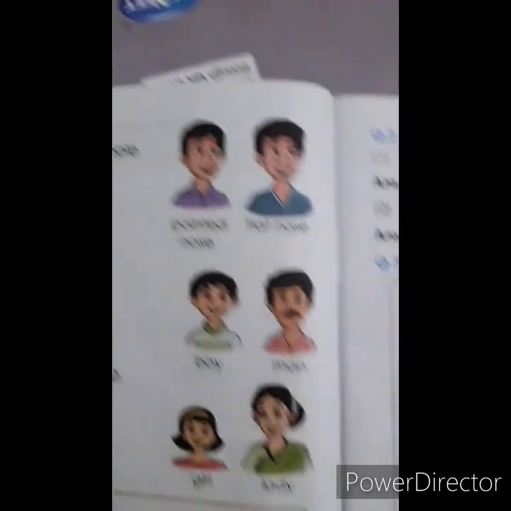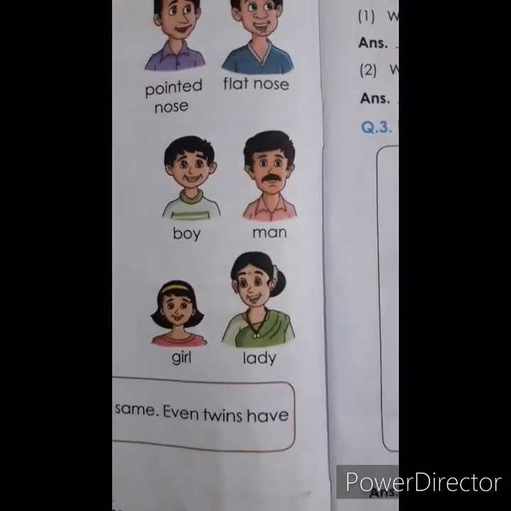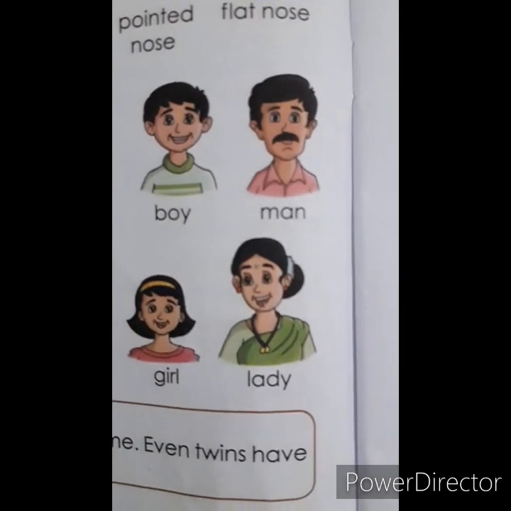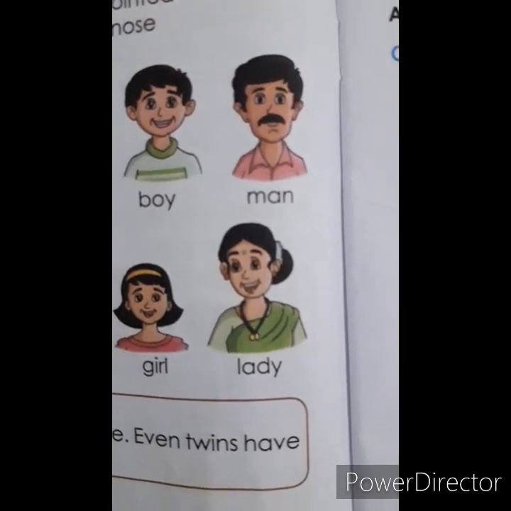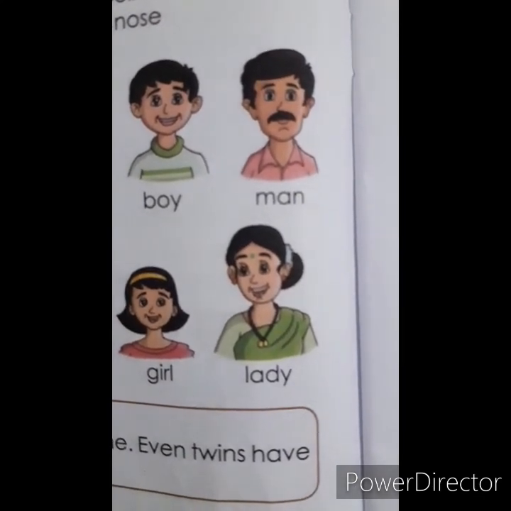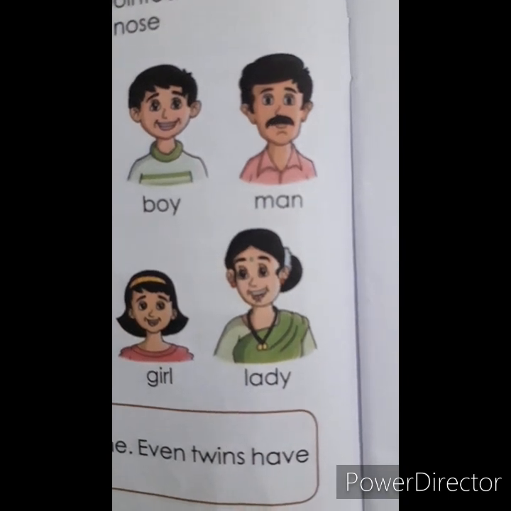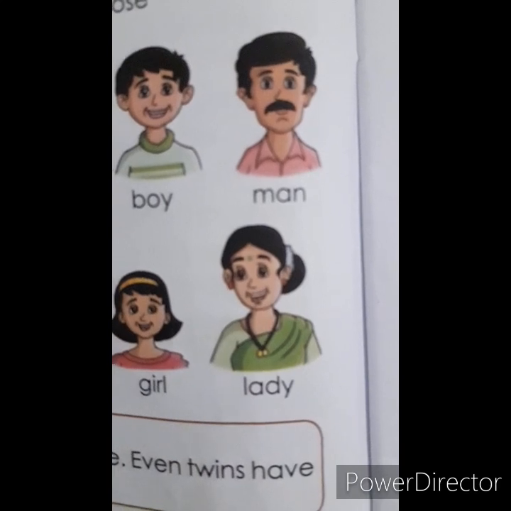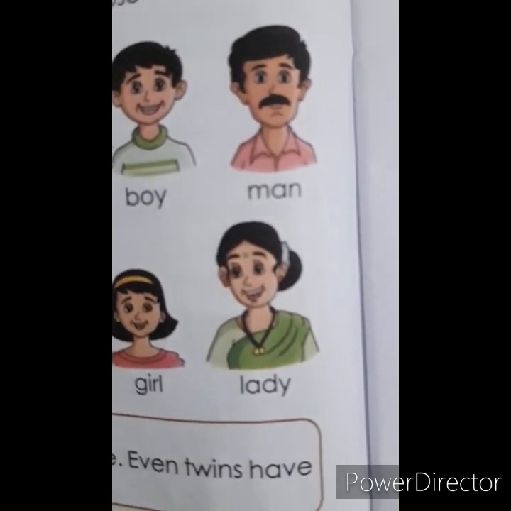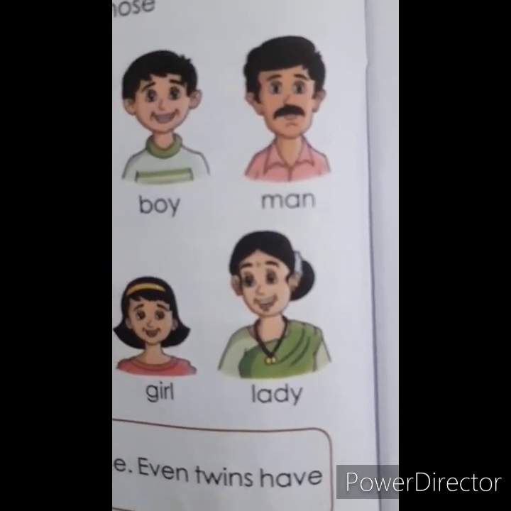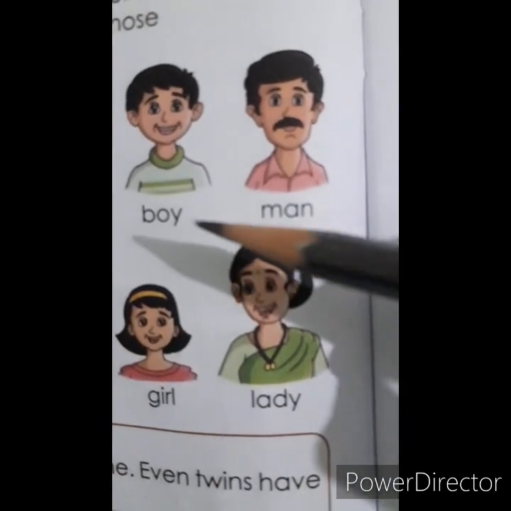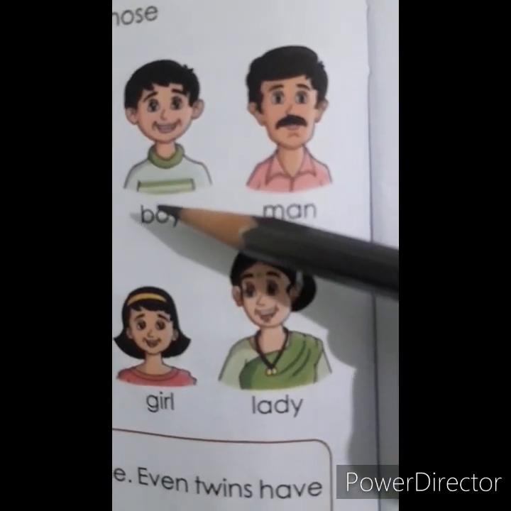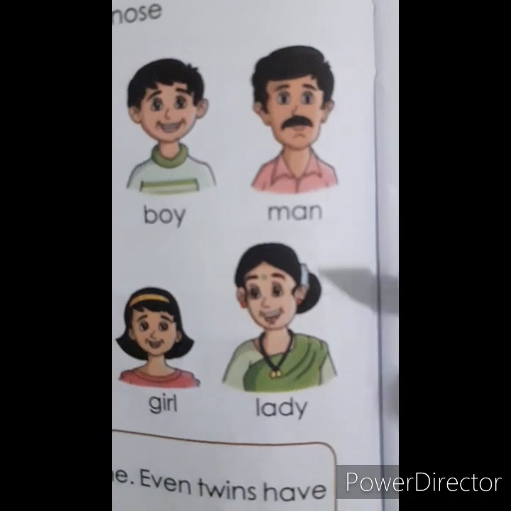Age and growth. Some people are young, some people are old. Every person goes through a process of growing. A small boy grows up to be a young man. Look at this boy, he is a boy. After a few years, he will be a man.